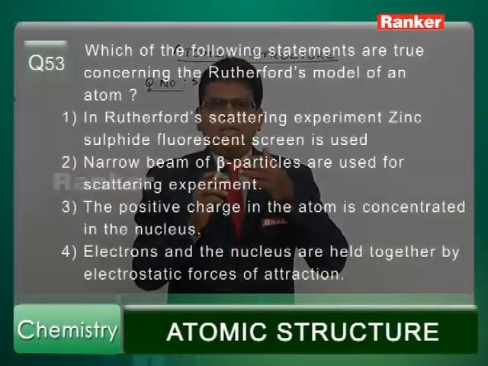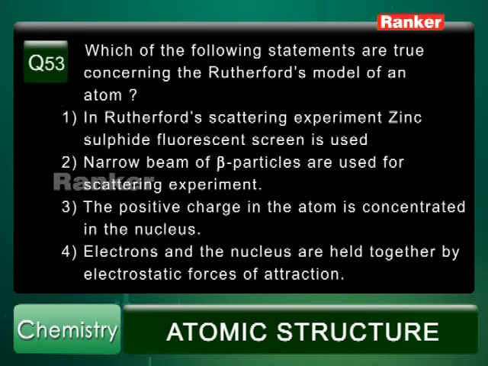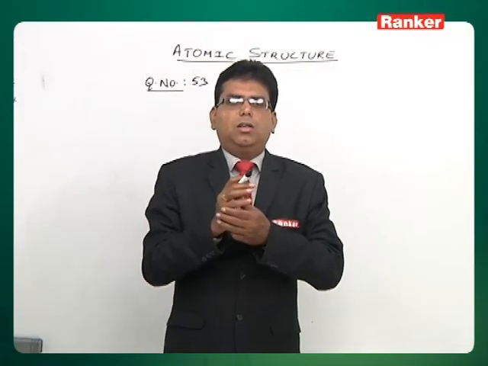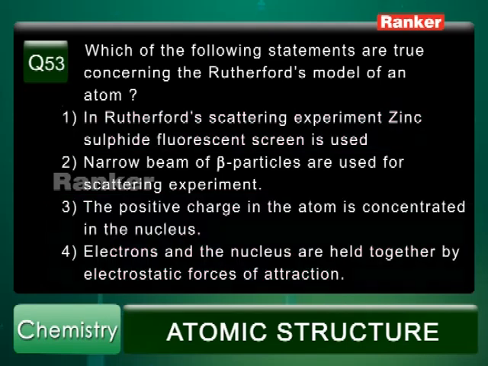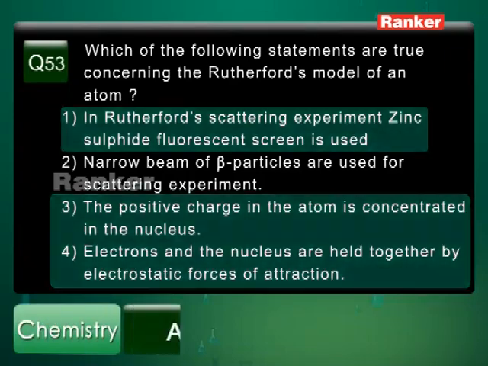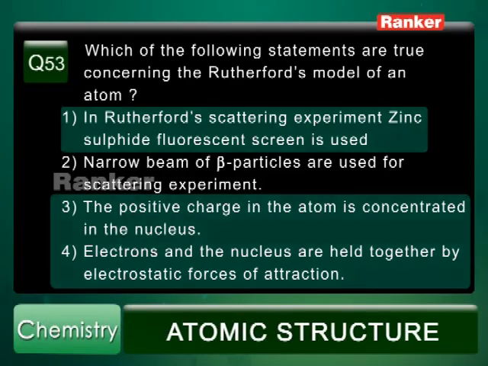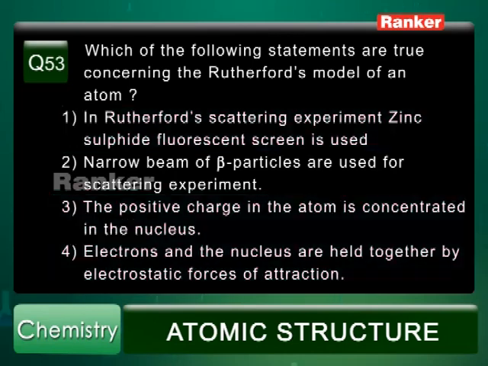The positive charge in the atom is concentrated at the center. Yes, it is correct. Electrons in the nucleus are held together by electrostatic force of attraction. Yes, that is also correct. So options 1, 3, 4 are correct. It is the zinc sulfide fluorescent screen that is used, and the positive charge in the atom is concentrated at the nucleus, at the center. Electrons are revolving around the nucleus and are held by electrostatic force. So the correct answers are option 1, 3 and 4.